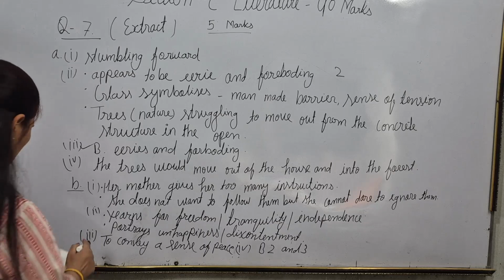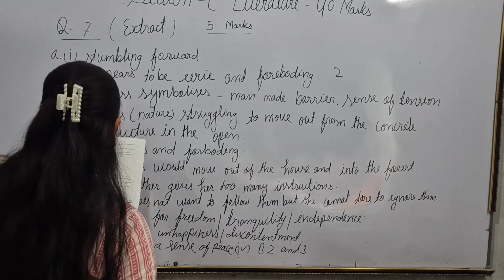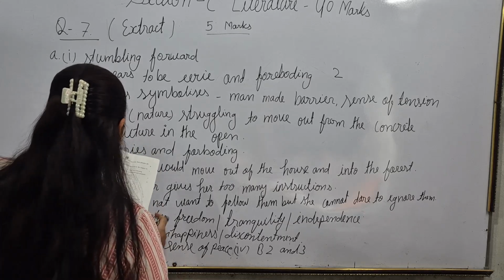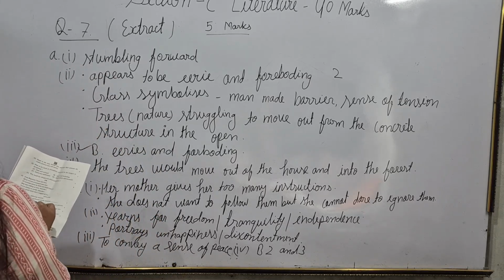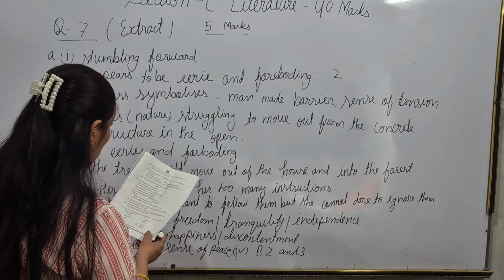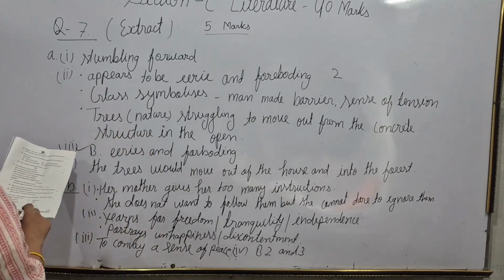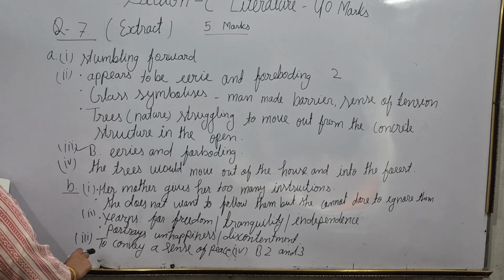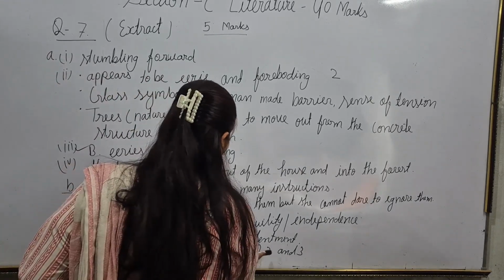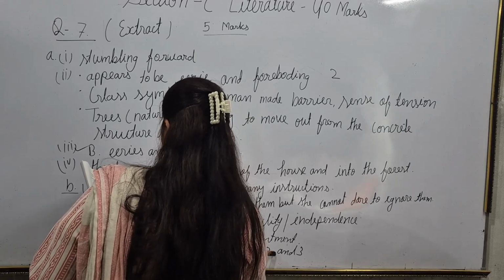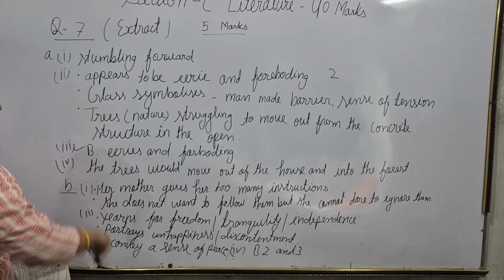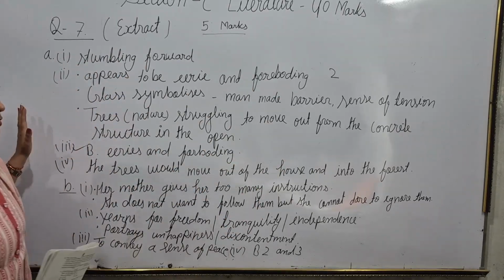Now the next question 3: the tone of the speaker in the exclamation, stop that slouching at once Amanda, is. The options given here: shorted, aggressive, dominating, meek, moody. And here you have to choose the option A, B, C, or D. So which would be the correct option? The correct option would be B. Here I have given the answers to all the parts of question 7. I hope it would be clear.